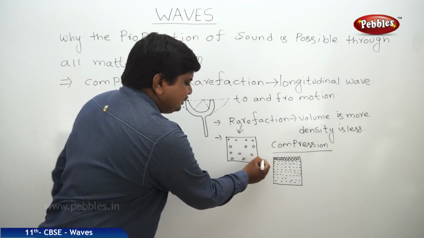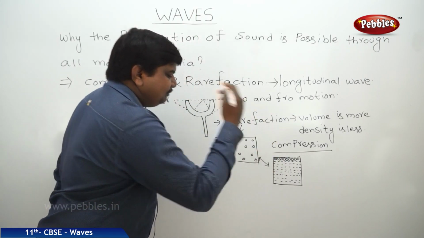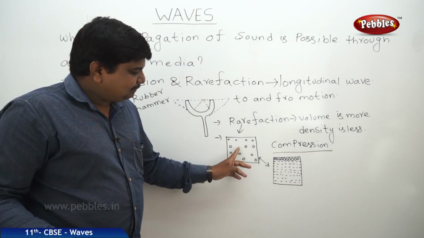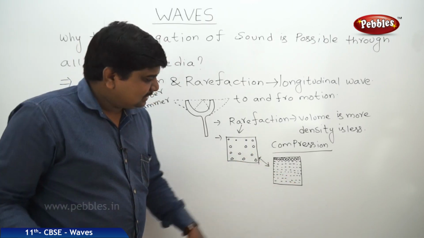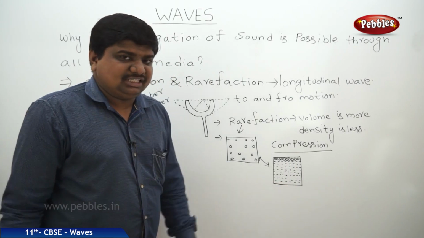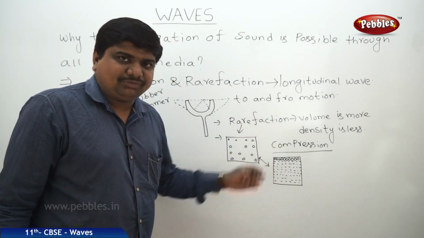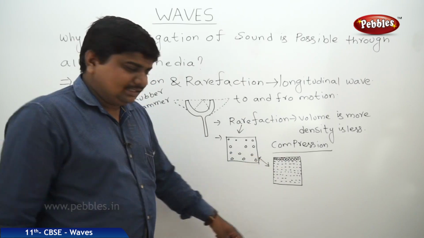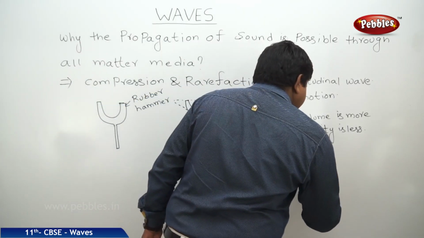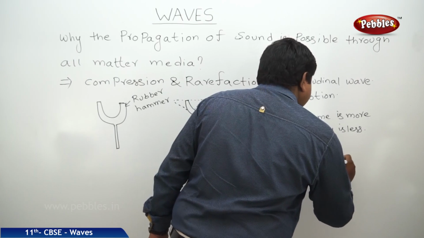So when you compare these two boxes, here the particles are very few but the volume is the same in the two cases. But here more particles were gathered. That means more mass is there per unit volume. This is said to be the compression case. In case of compression, we can say that density is more.